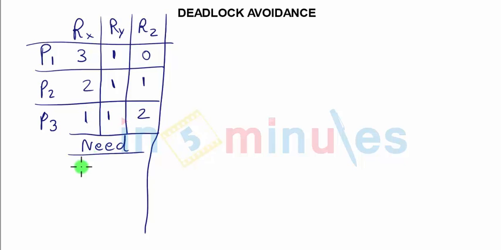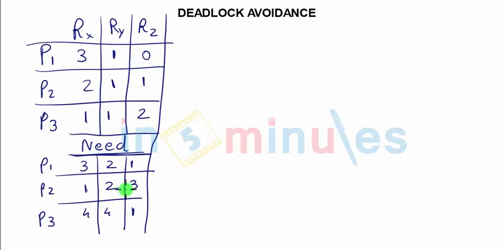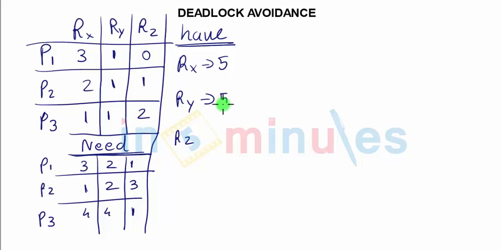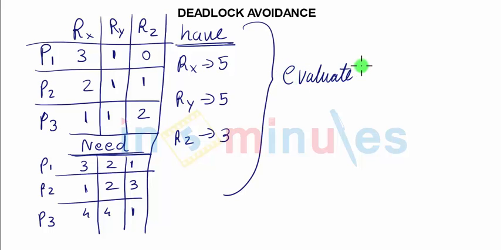Similarly, they also have maximum needs for resource X, resource Y, and resource Z. The overall system has 5 instances of resource X, 5 instances of resource Y, and 3 instances of resource Z. So in order to evaluate the situation, we use something called Banker's algorithm.